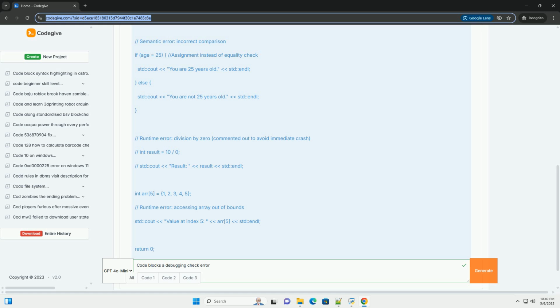9. Conclusion. Debugging is a fundamental part of programming. By mastering the techniques outlined in this guide, you'll be well equipped to find and fix errors in your Code::Blocks projects. Remember to use the compiler warnings, the debugger, logging, and other tools to help you identify and resolve problems. Practice makes perfect. Good luck.